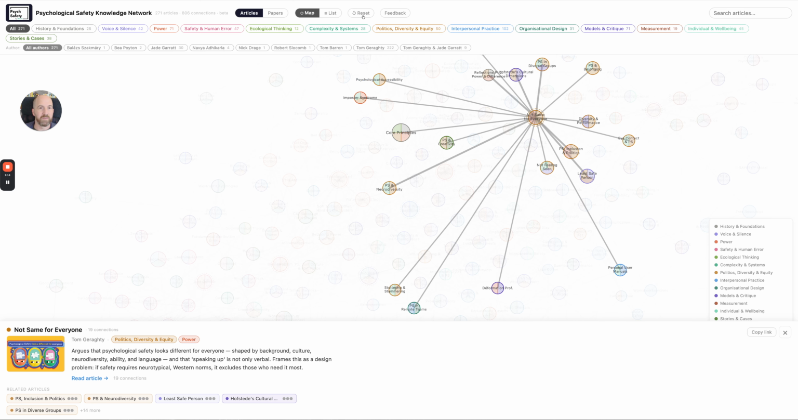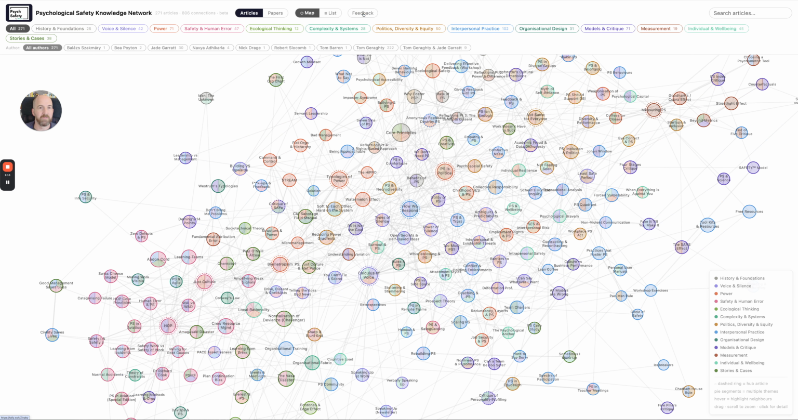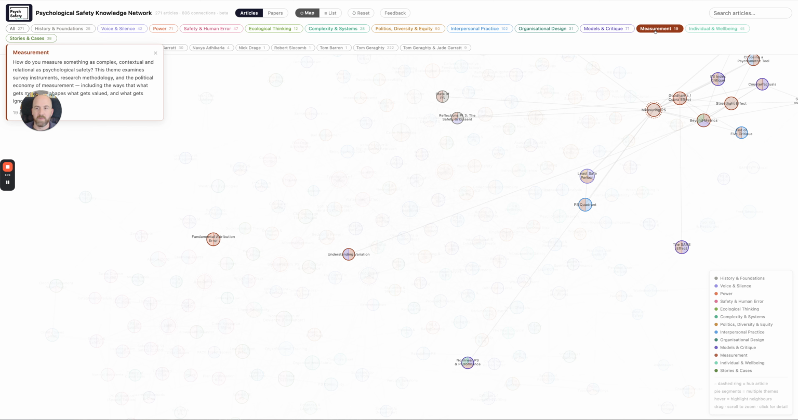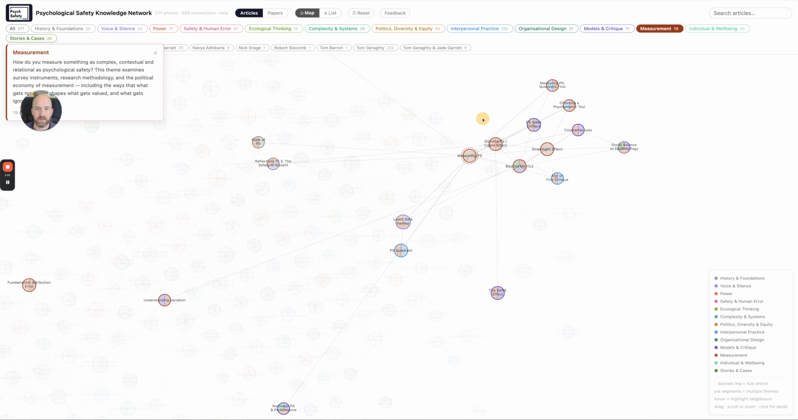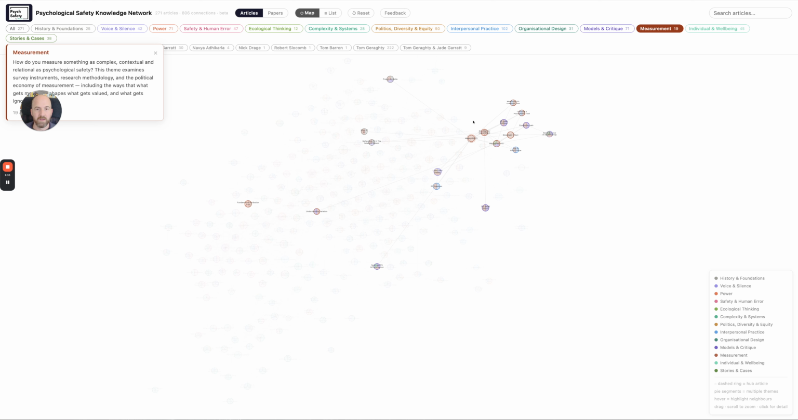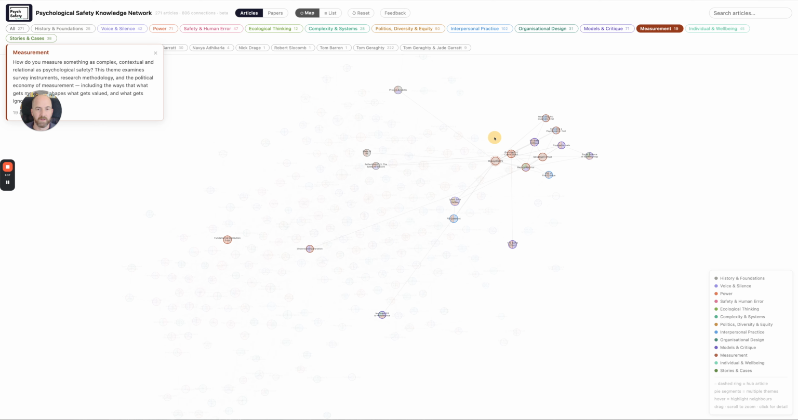First of all, let me click reset at the top here. And you can look at the different themes: history and foundations, voice and silence, ecological thinking, complexity, everything through to measurement and everything else. If I click on measurement, for example, this is the map of all our measurement articles. You can zoom in and out on the map. You can see that's measurement.